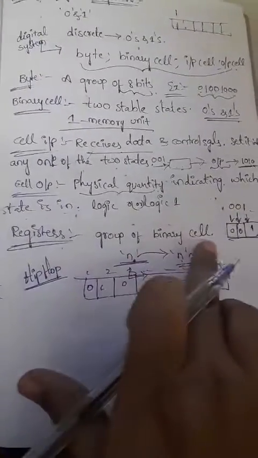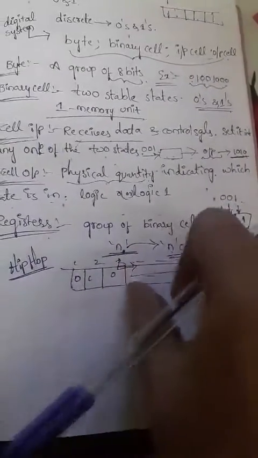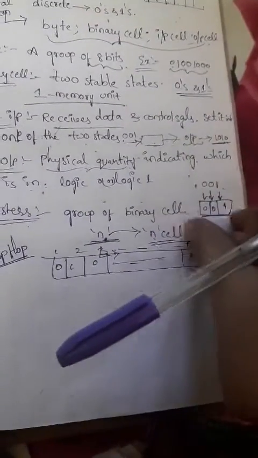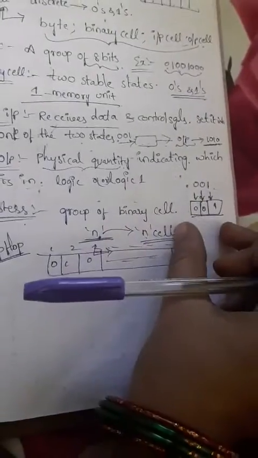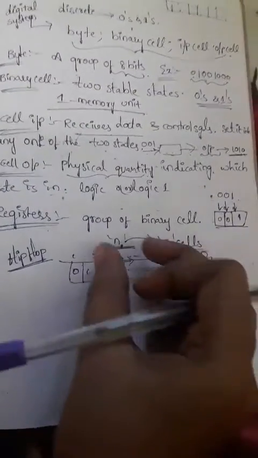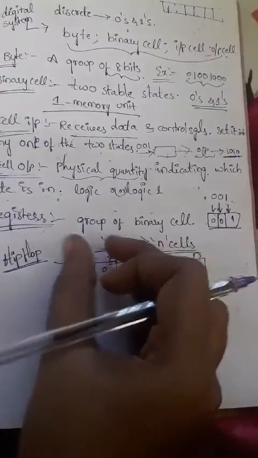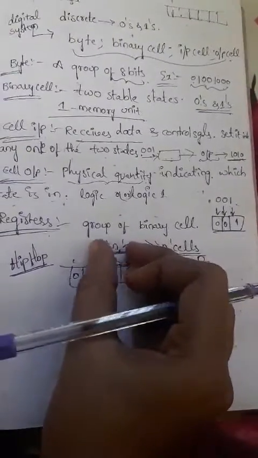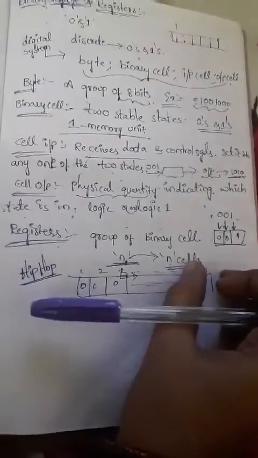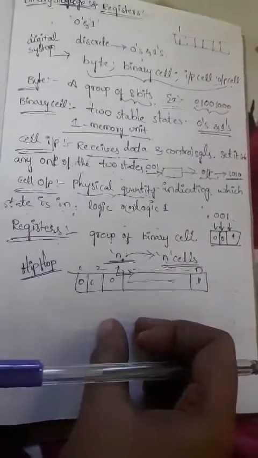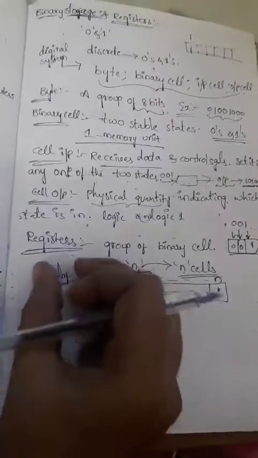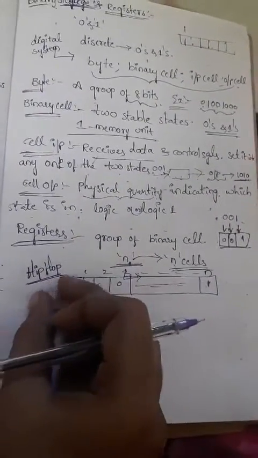I already explained what a register is. It is a group of binary cells, and we can store binary information in a particular cell. That means we can store the information as individual bits. If you have n bits of binary information, it can be stored in n cells. Each bit can be stored in an individual cell. And the best example of a register is the flip-flop.